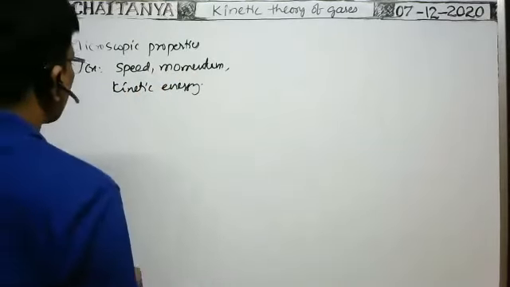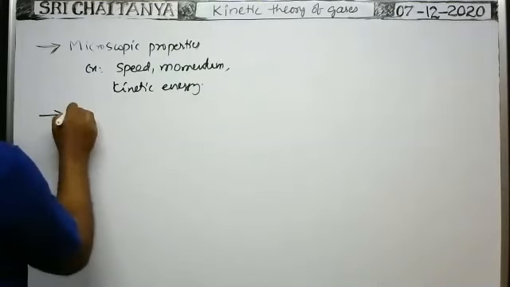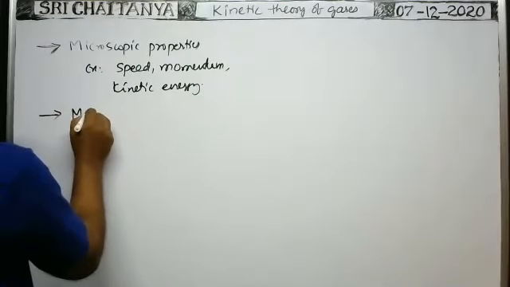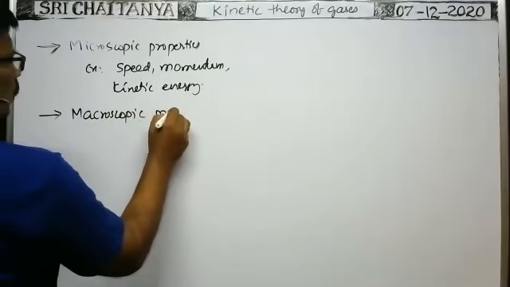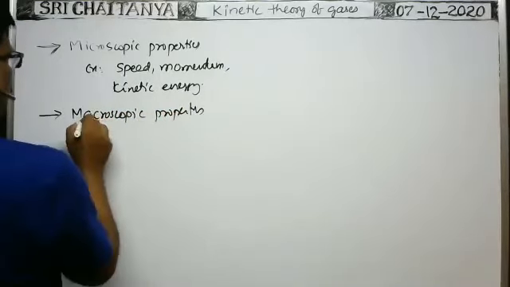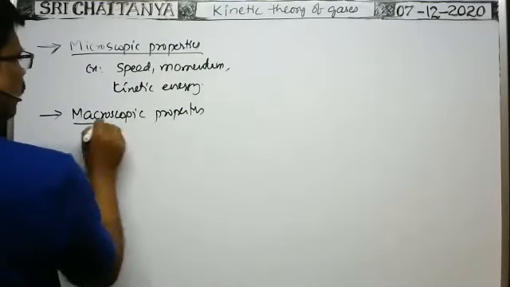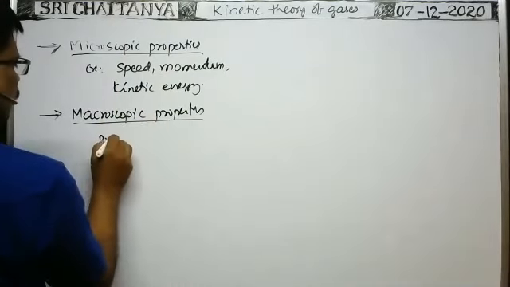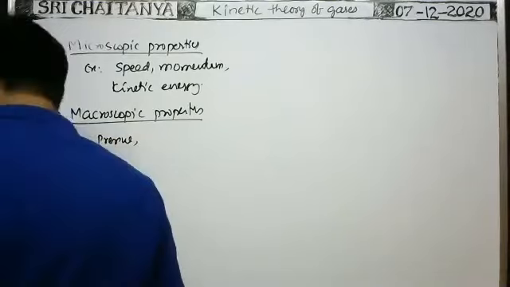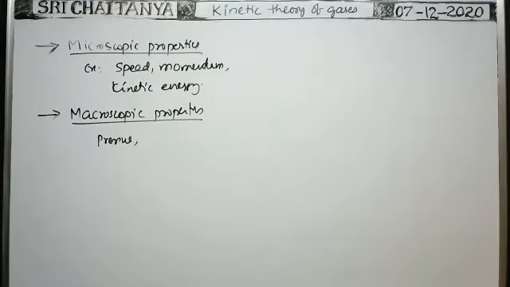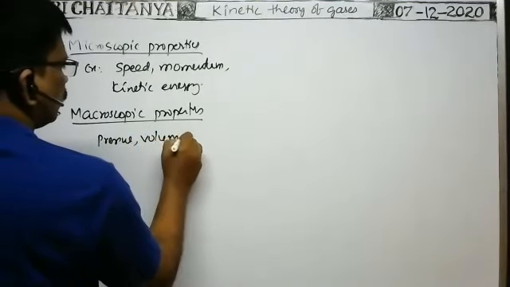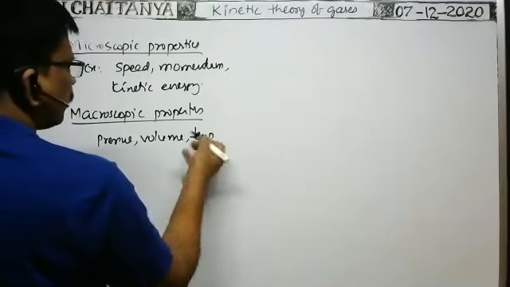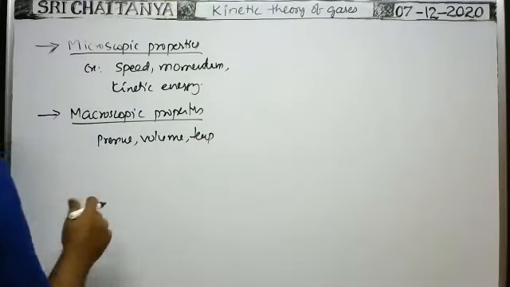Macroscopic properties means pressure, volume, temperature, etc. Temperature can be measured with a thermometer.